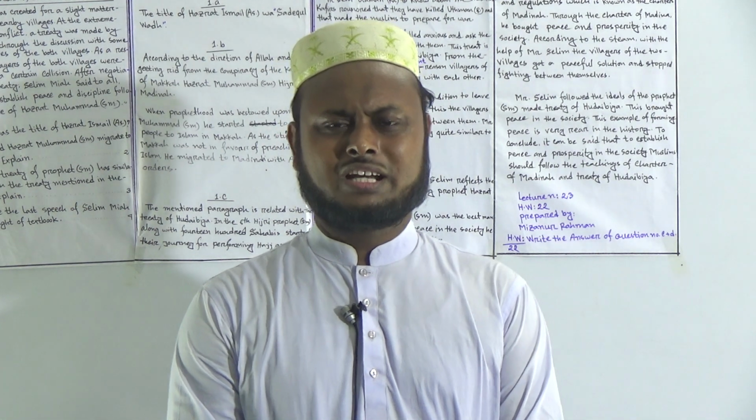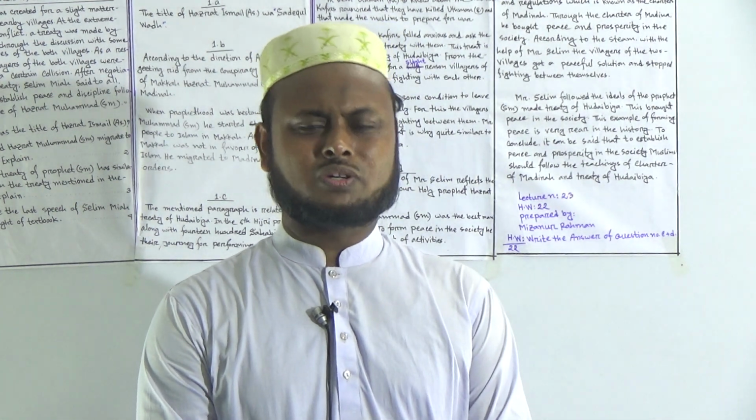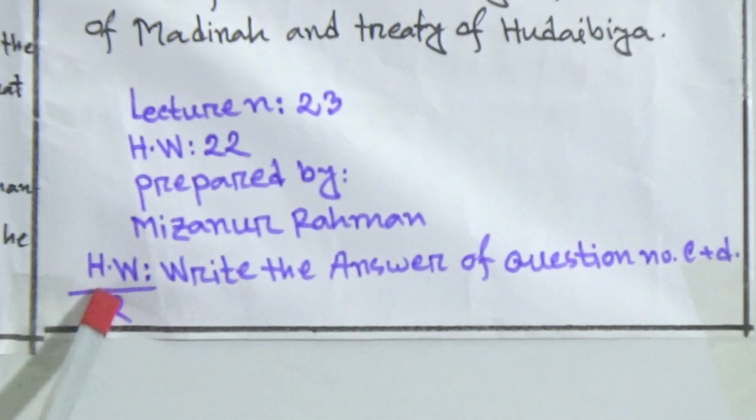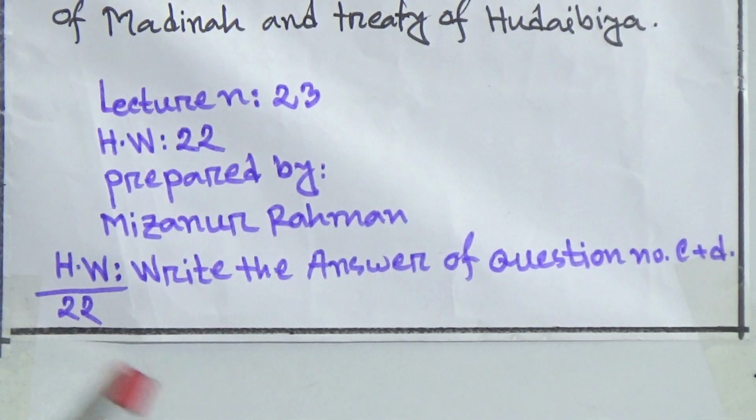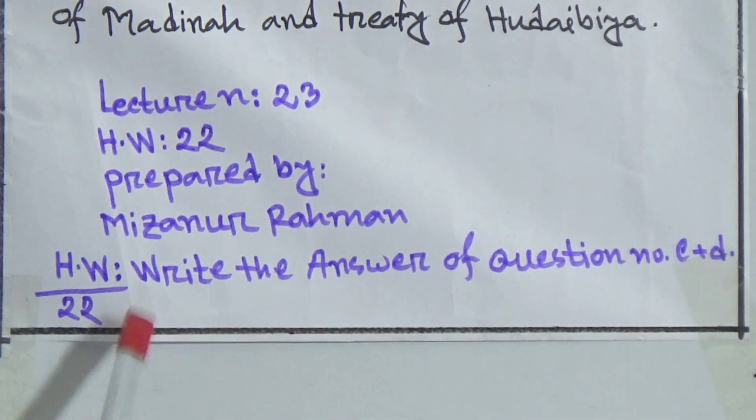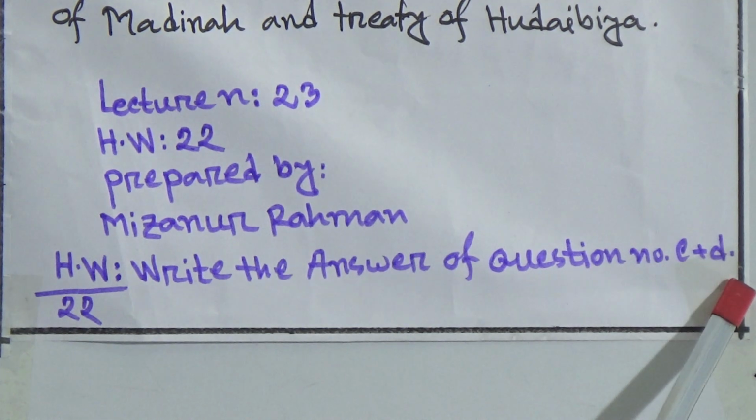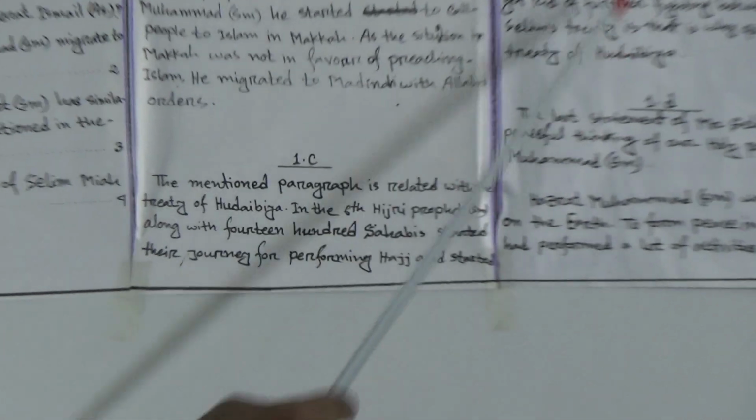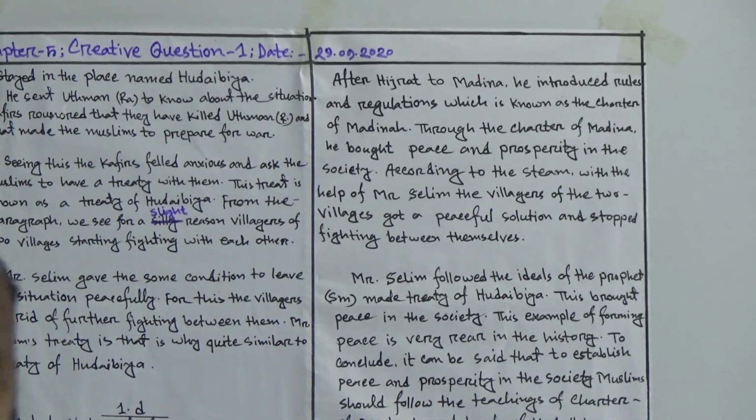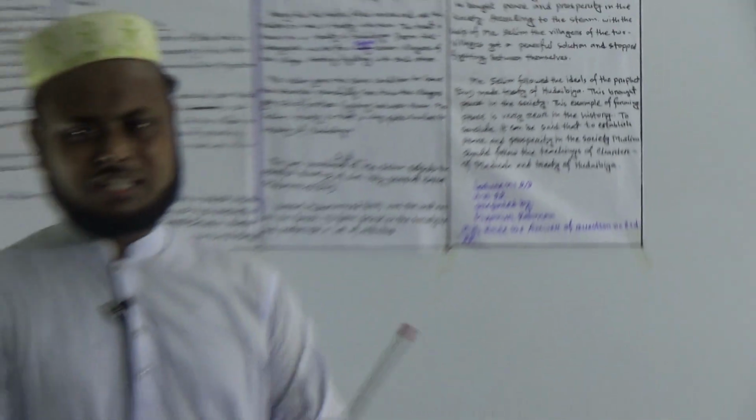Okay, dear students, this is enough for today's lecture. Now I will give ASW on the basis of today's lecture. Today's ASW number 22. Write the answer of question number C and D. Okay, dear students, you have to write down the answer to question number C, start here and finish here, and question number D, start here and finish here. But you have to write from yourself, not word by word from the lecture.